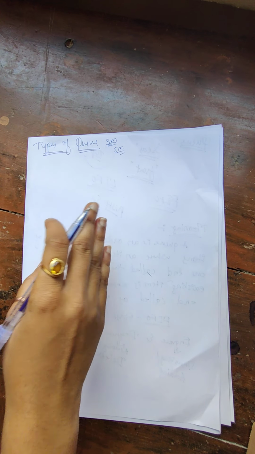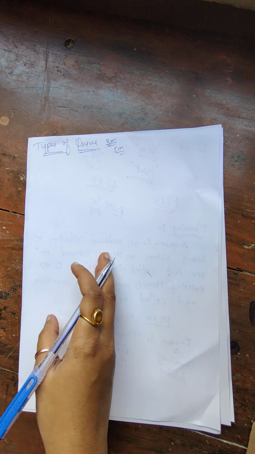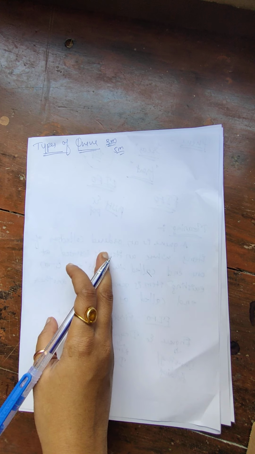Then I'll tell you about the types, because for the types I have to give you the diagram. If I give you the diagram for the types of queue directly, without showing the normal diagrammatical explanation, you may get a little confused. So first I'll give you the diagram of how the queue works, meaning how we add the elements and how we remove the elements in your queue, and then I'll explain the types. For the time being, we shift to the working of the queue, how elements are added into the queue and how they are removed from the queue.